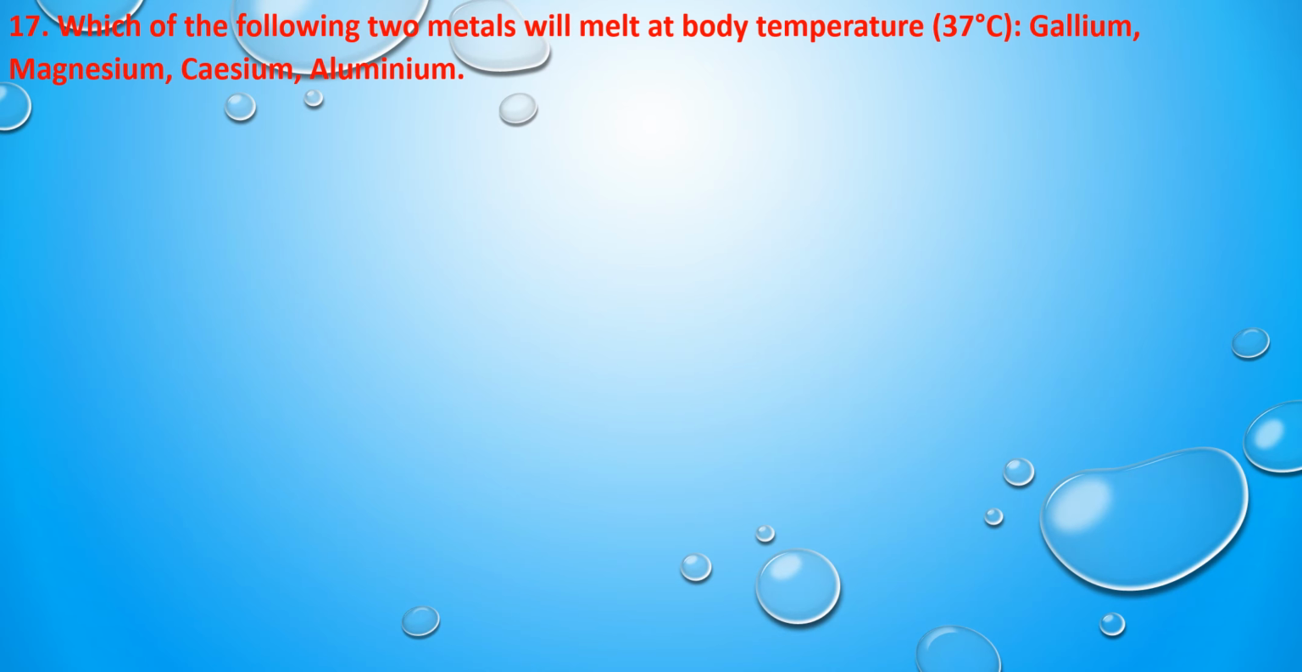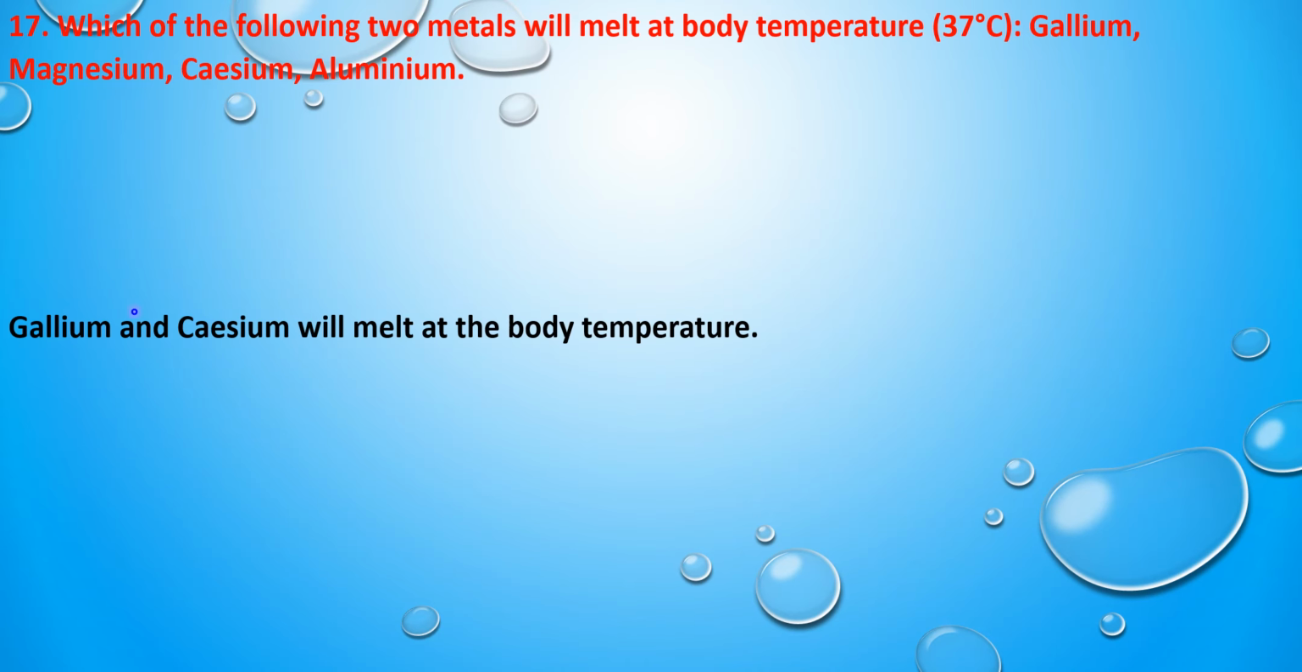Next question is, which of the following two metals will melt at body temperature, that is at 37 degrees Celsius? The metals given are gallium, magnesium, cesium and aluminium. So the answer is gallium and cesium will melt at body temperature because they have a lower melting point than our body temperature. Gallium is always present in liquid form at room temperature.